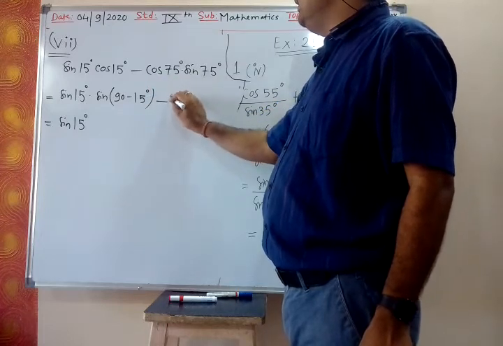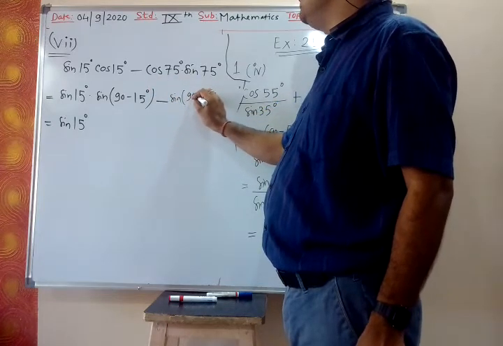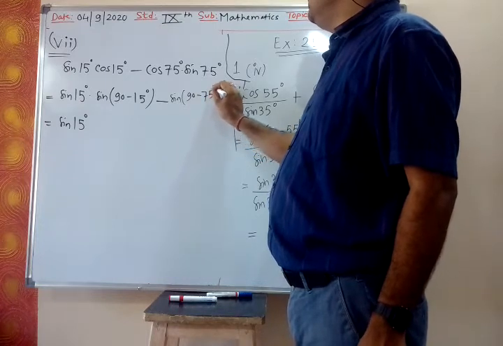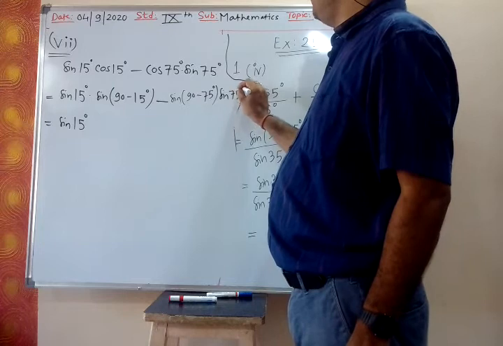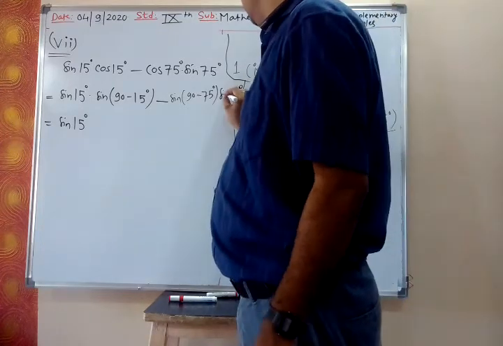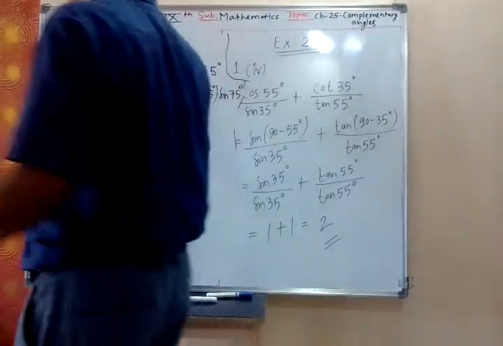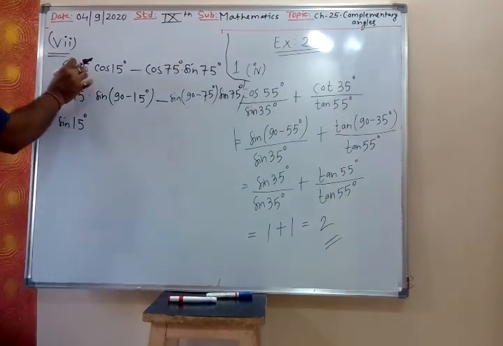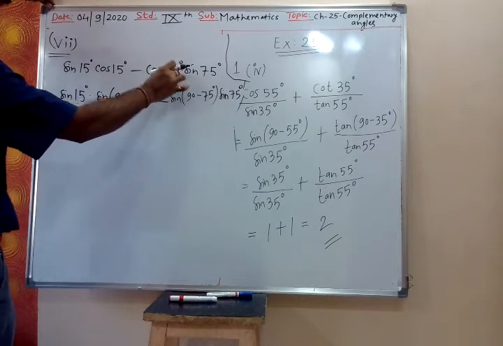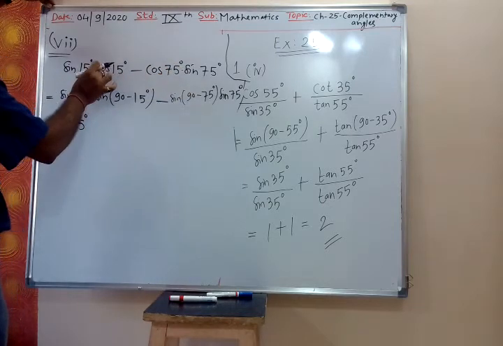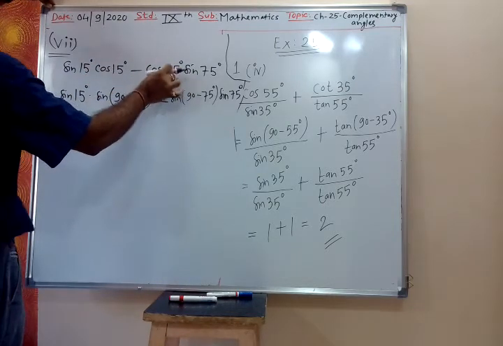So cos 75 degree will be sine 90 minus 75 degree. No, answer will not come otherwise, because you have to fix one. In this you have fixed sine, so in this also you fix sine. In this if you fix cos, then in this also you fix cos.